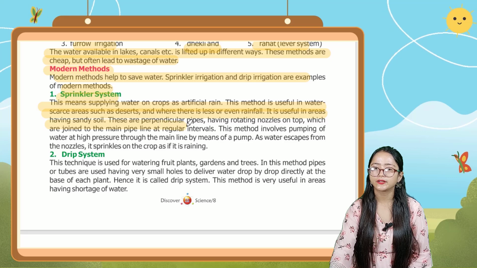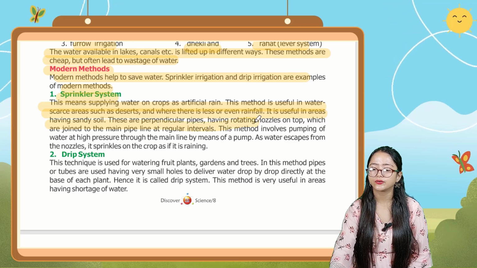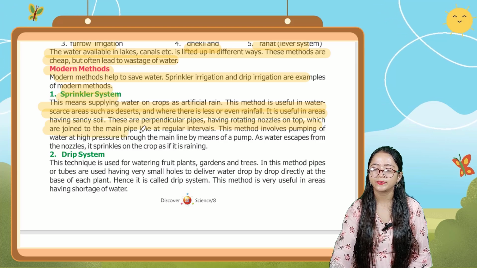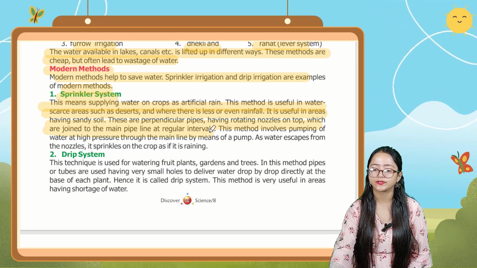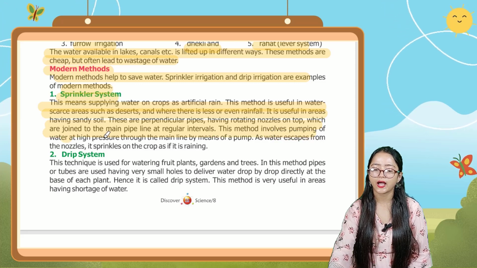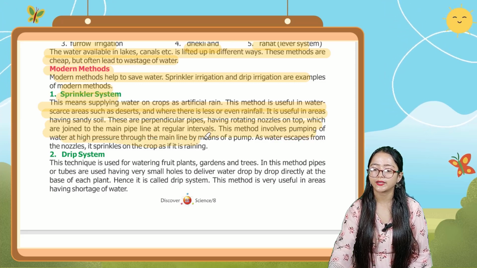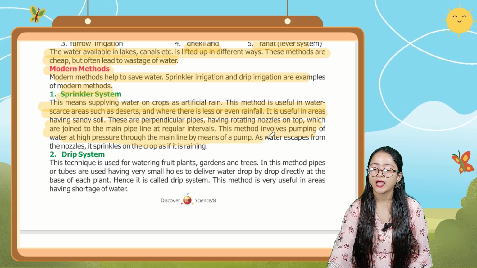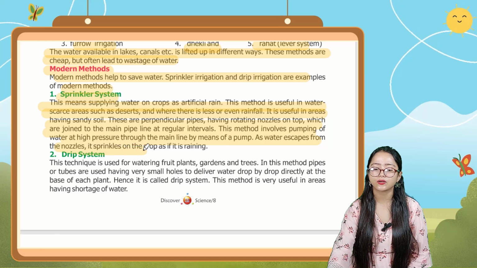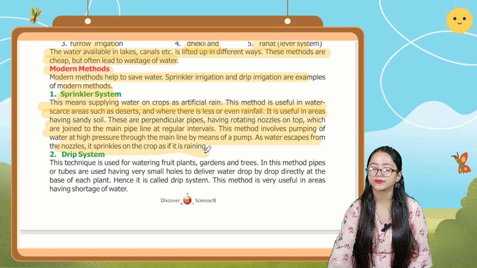These are perpendicular pipes having rotating nozzles on top, which are joined to the main pipeline at regular intervals. This method involves pumping of water at high pressure through the main line by means of a pump. As water escapes from the nozzles, it sprinkles on the crop as if it is raining.